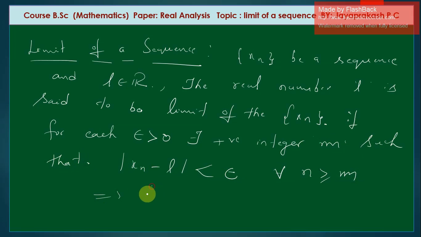Which implies that limit n tends to infinity xn is equal to L.